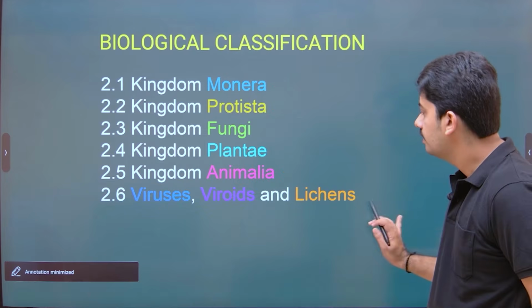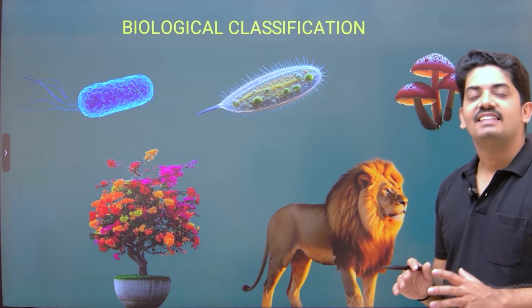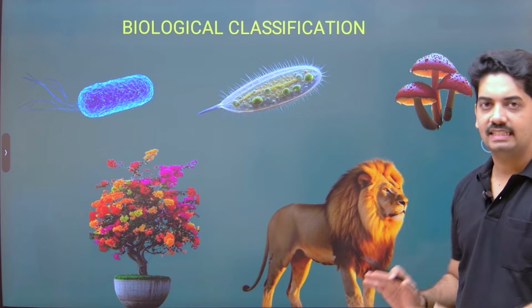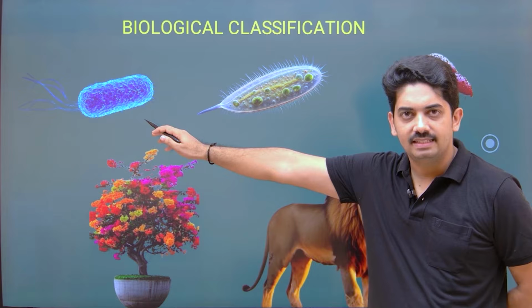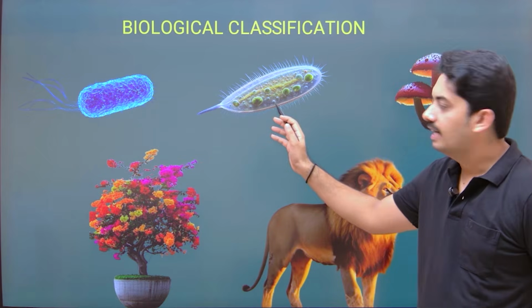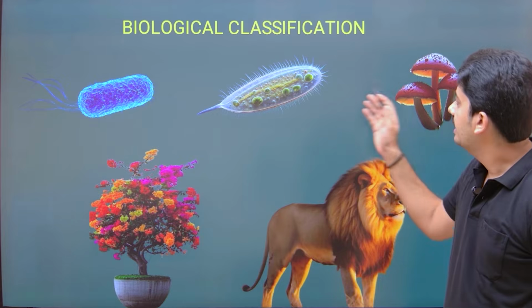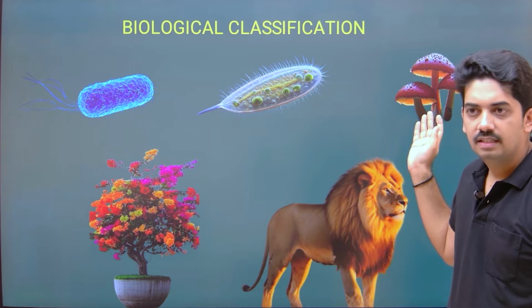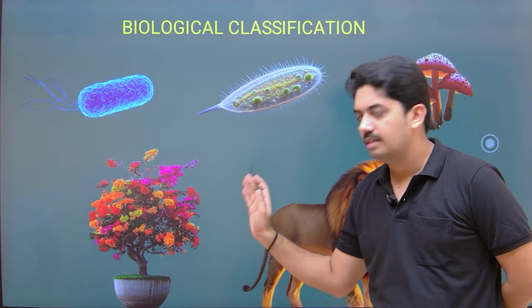Now just enjoy this slide. This is simply to show how diverse organisms are present. Look at this single-celled organism, that is bacteria, and this is also a single-celled organism, and this is paramecium, here fungi, mushroom, and this is bougainvillea plant.